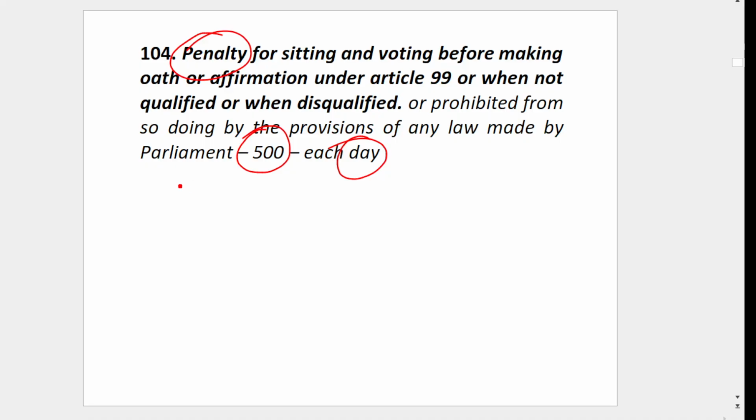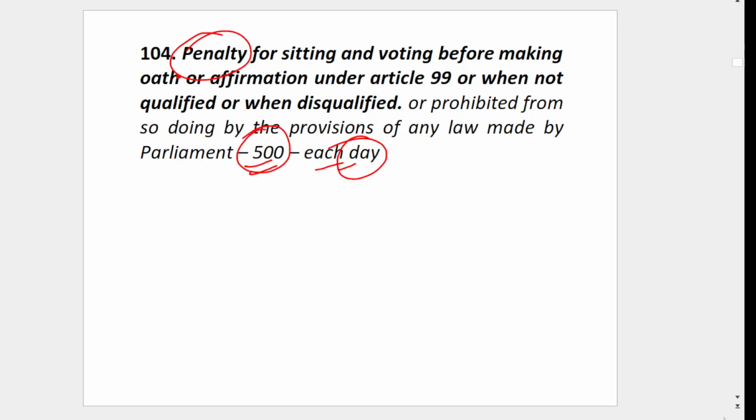In Article 104, let's say you are not disqualified as an MP. You contested for MP by fraud or something, and you won and you are sitting there in Parliament. Then you will be imposed a penalty of 500. That is only if you are disqualified.